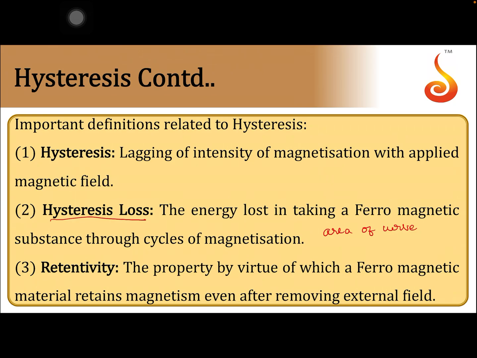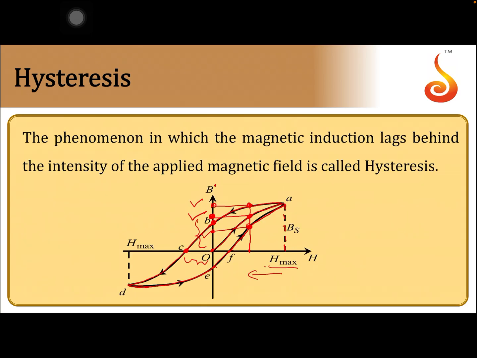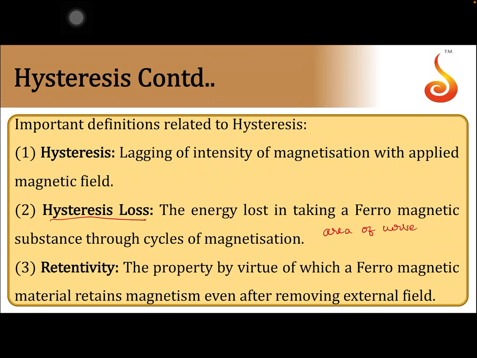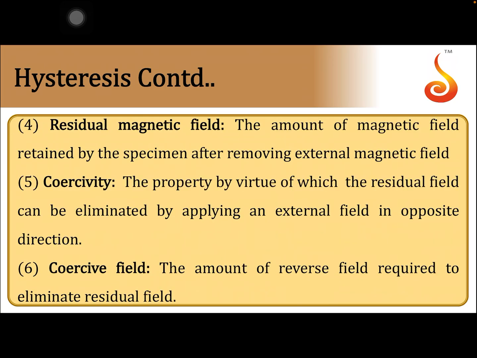Then retentivity: it is the property by virtue of which a ferromagnetic material retains magnetization even after removal of the external field. So this length, OB, is retentivity, the residual magnetization. Then residual magnetic field: the amount of magnetic field retained by the specimen after removing the external field. How much is removed and how much is remaining, that OB will give you as the residual magnetic field.